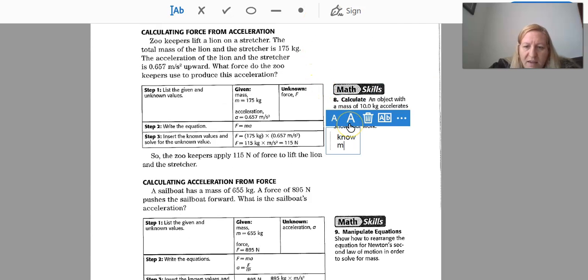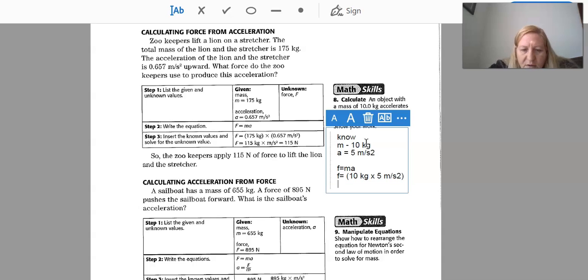We know that mass is 10 kilograms. We also know that our acceleration is 5 meters per second squared. Okay, and we know F equals ma, so we know force equals 10 kilograms times 5 meters per second squared.